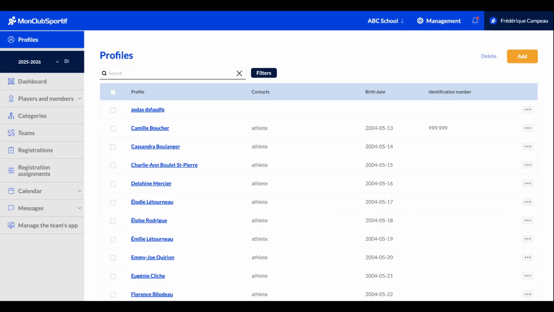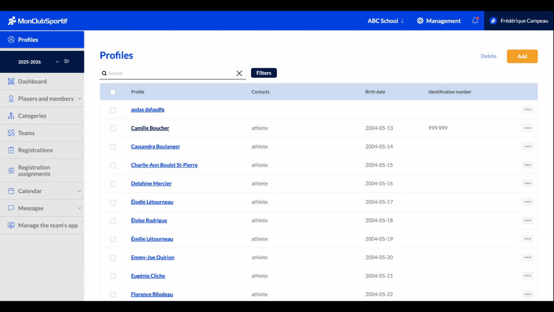Hi everyone, I'd like to introduce a new feature that's now available in the Manager platform, specifically in the Individual Profiles section. As a reminder, individual profiles represent each youth or member, while players are linked to the specific teams they're part of. For example, Camille has her own profile as an individual, but she might be a player on a soccer team and also part of an improv group.